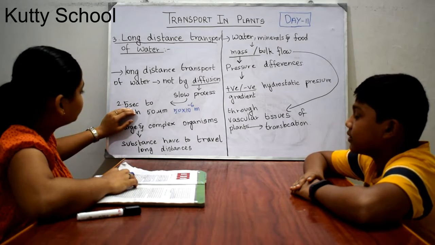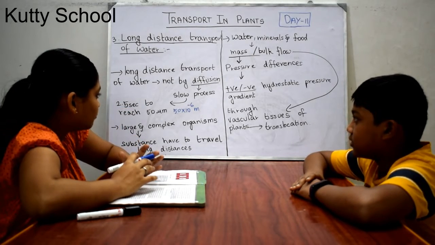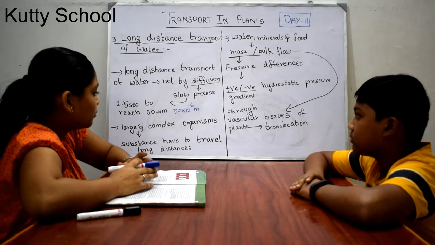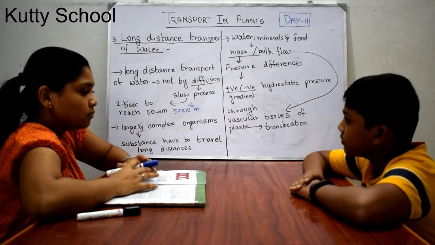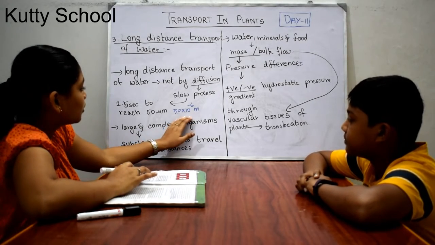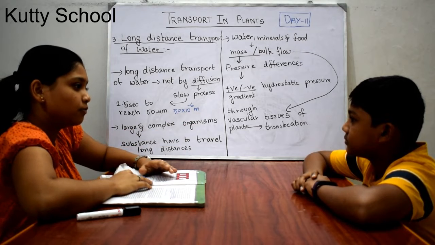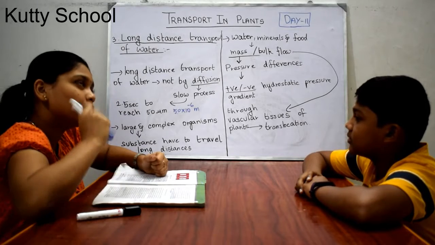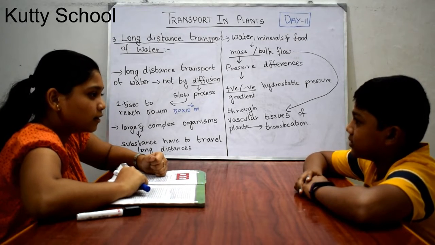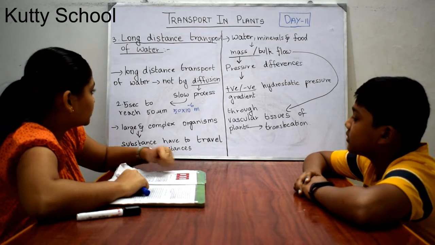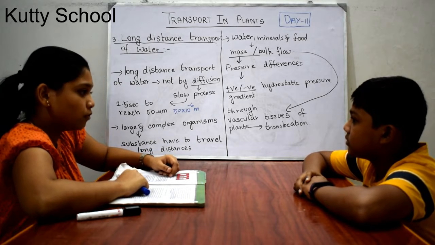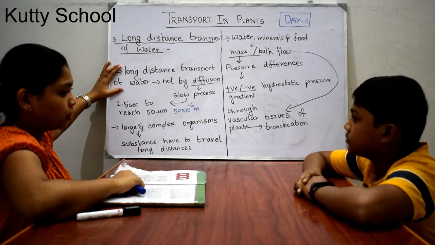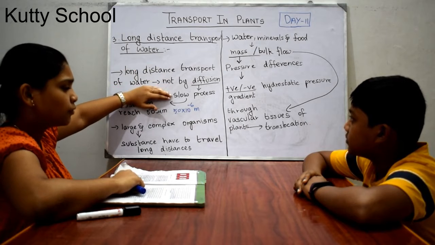So some other mechanism is necessary by which water should enter a plant and travel long distances. By diffusion, you cannot say the coconut tree is getting water. For 1 meter itself it takes years. How can that tall coconut tree suck water? So there is another kind of travel of water. Long distance transport is not by diffusion, it is a very slow process.